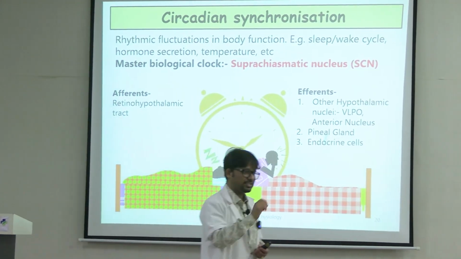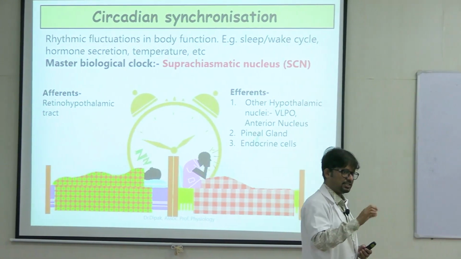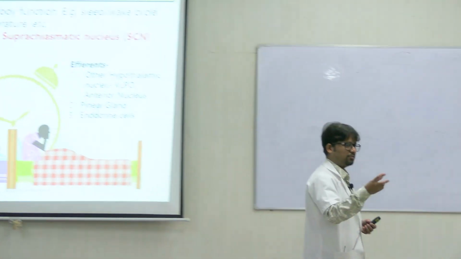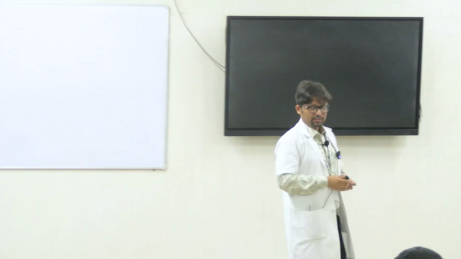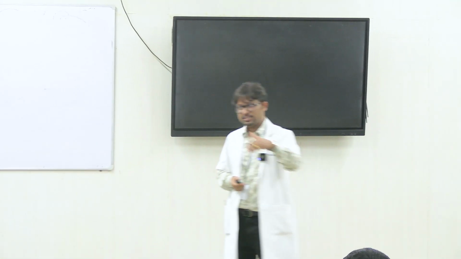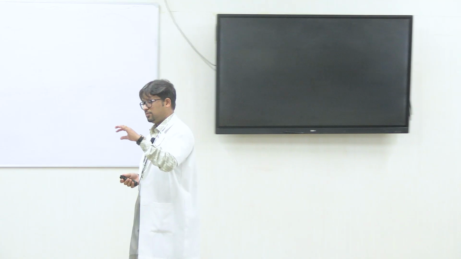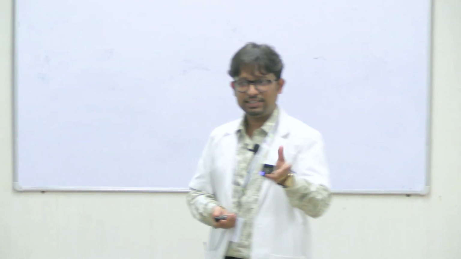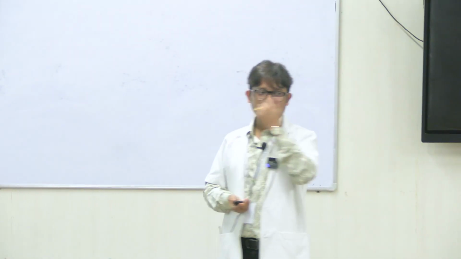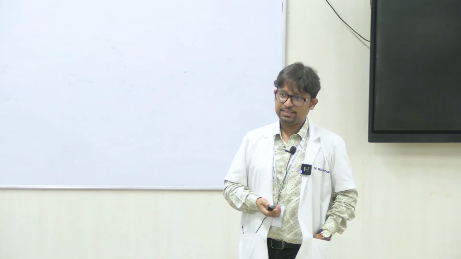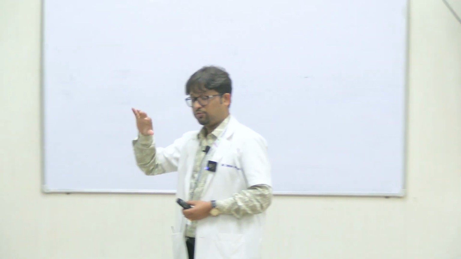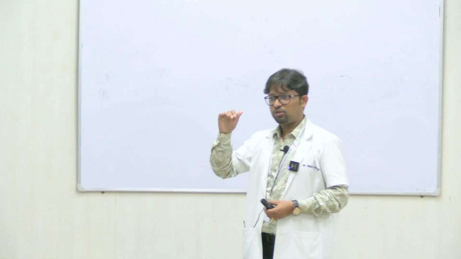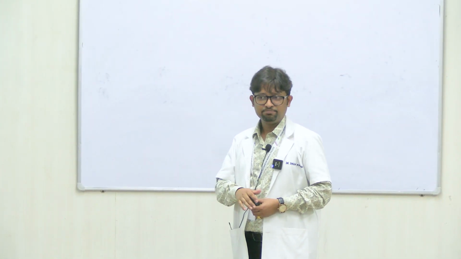This is an ultradian cycle. Ultradian means it is an hour to hour cycle, right? On a 1 to 2 hour basis this cycle keeps on changing. What is the reason behind this? This is because of the fluctuation between sympathetic and parasympathetic tone in the blood vessels of the nasal mucosa. Similarly, you have a lot of other hormonal rhythmic fluctuations. You have already read about the rhythmic fluctuations in hormones.